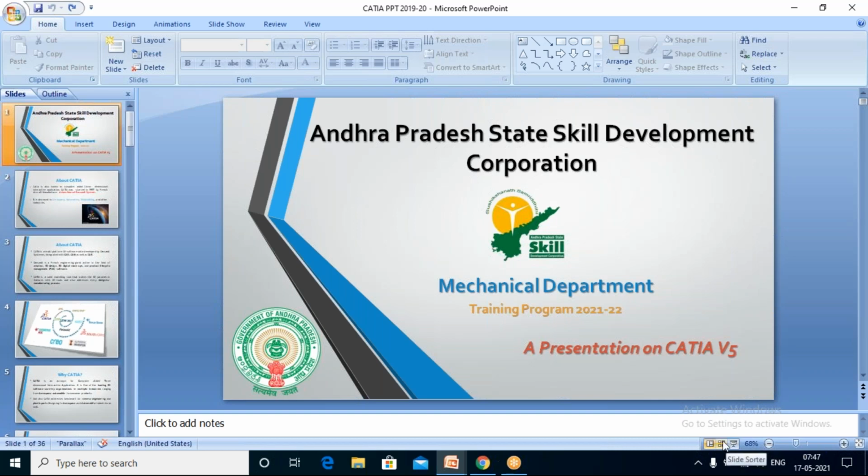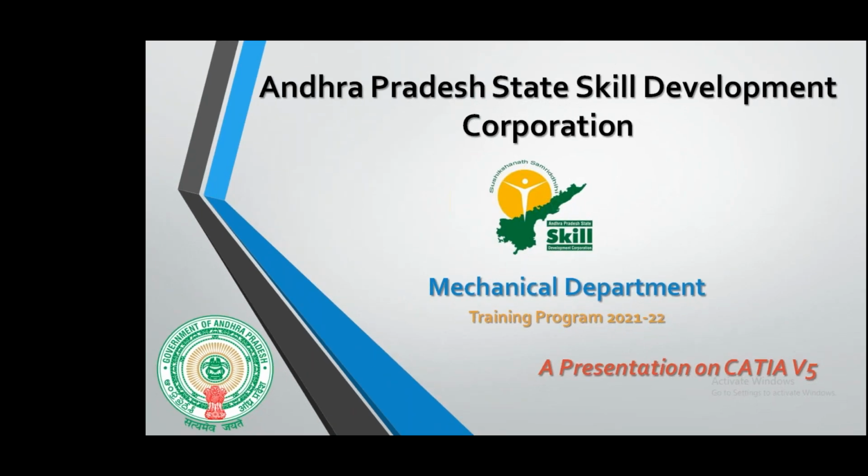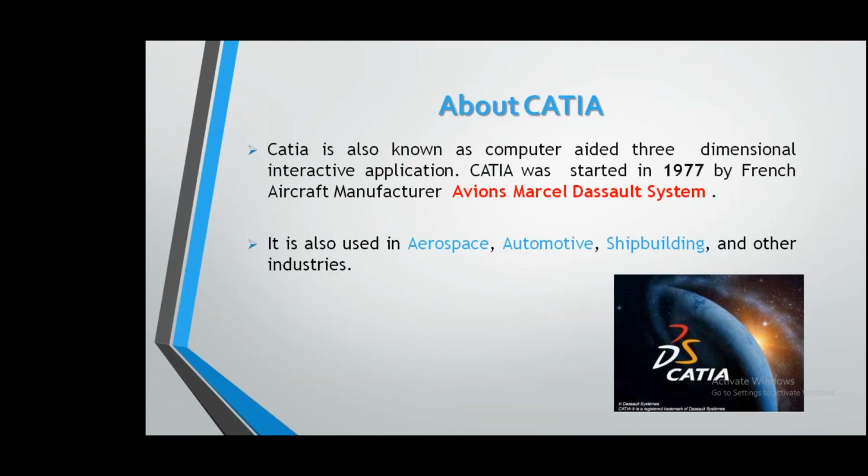Once again, welcome to AP Skill Development. So we are going to try this 15 days CATIA program. Okay, so let's see what is CATIA. CATIA is also known as computer-aided three-dimensional interactive application. Okay, so it is the full form of CATIA. So first of all, from the beginning, we need to discuss CATIA.